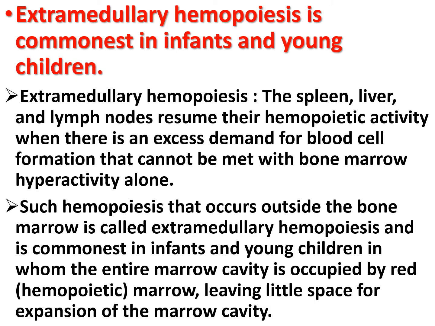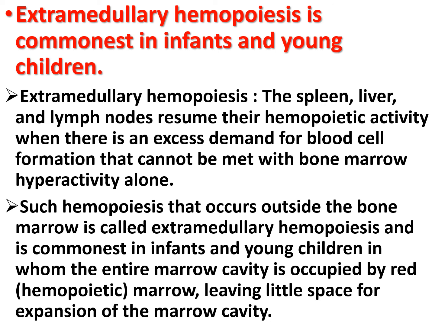Extramedullary hemopoiesis is the commonest in infants and young children. The spleen, liver and lymph nodes resume their hemopoietic activity when there is an excess demand for blood cell formation that cannot be met by bone marrow hyperactivity alone.